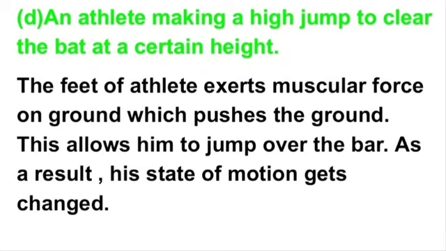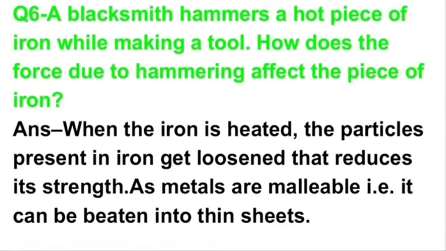The feet of the athlete exert muscular force on the ground, which pushes the ground, and this allows him to jump over the bar. It means by the muscular force he can jump over the bar, and as a result his state of motion gets changed. So here the force is muscular force and the effect is change in motion of the athlete.